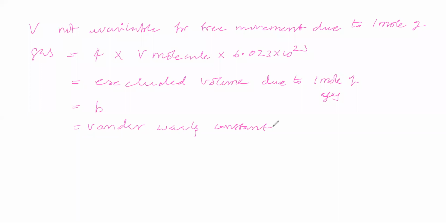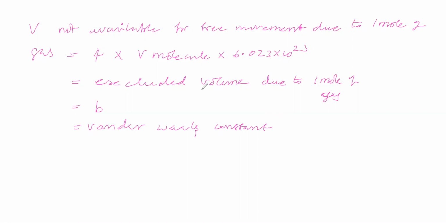Van der Waals constant B is called what? Excluded volume due to 1 mole of gas. Excluded volume is how much? 4 into volume of a molecule into Avogadro number. Remember that B is called the van der Waals constant.